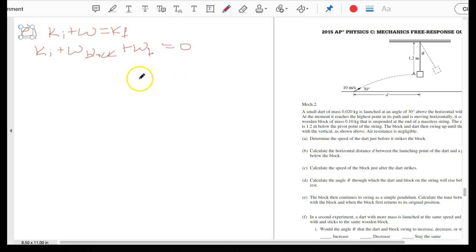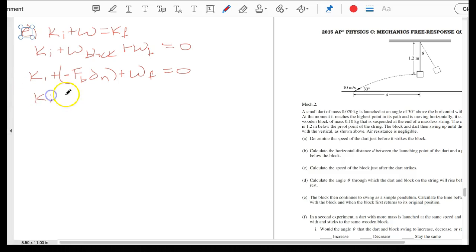We're going to substitute in the work done by the block on the projectile, so we know that Ki plus the work done on the block was the Fb, so we're going to put negative, and it's important to have the negative here, even though we didn't need it in the other answer, Fb times the new distance that it travels, plus the work done by friction, and that is equal to 0.